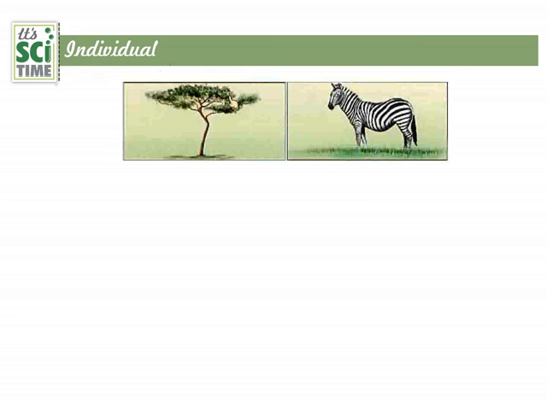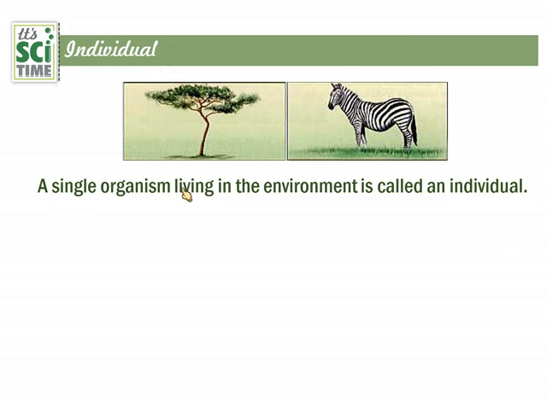First one, individual. You can see an individual plant and an individual zebra here. Individual means a single organism, and individuals belong to a species. Zebra is a species. This plant, if it is a pinus or cypress plant, the cypress is a kind of species. So a single organism living in the environment is called an individual, a single one. Then what are the species?